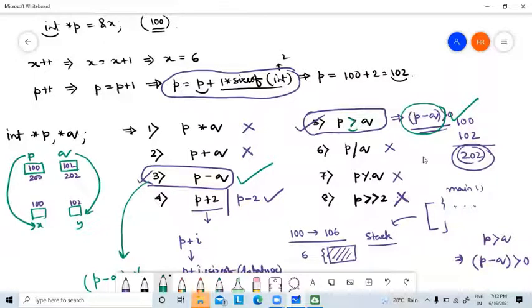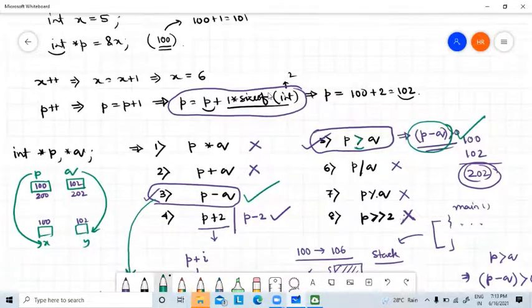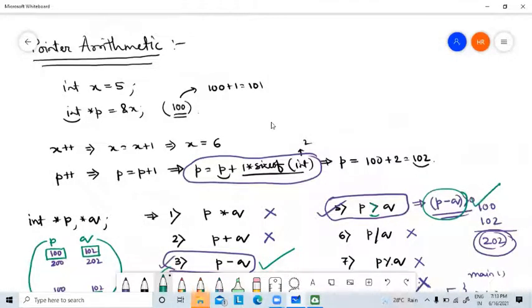That's why we have to declare a pointer variable with a different notation. What is the notation? Type then star. Whenever we are declaring a pointer variable, we are not only using the type, we are also using the star. That is the importance of declaring a pointer variable separately, because pointer arithmetic is totally different from normal arithmetic.